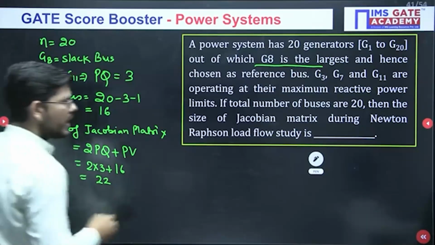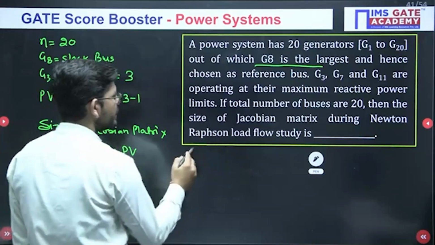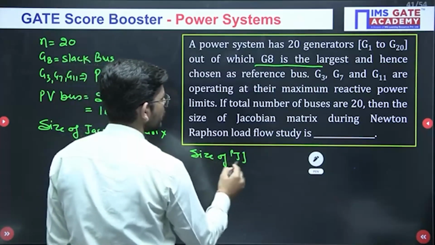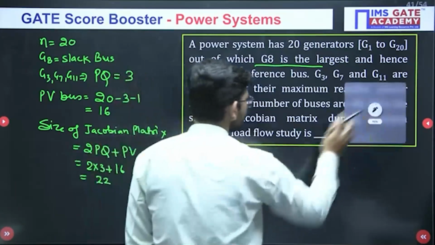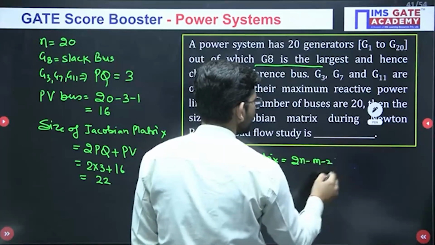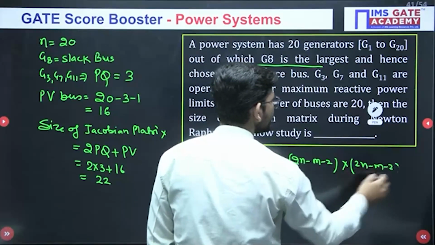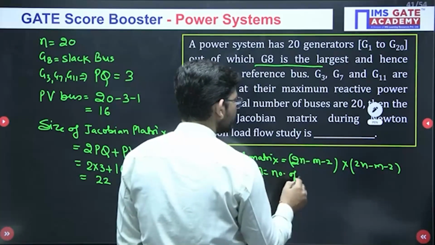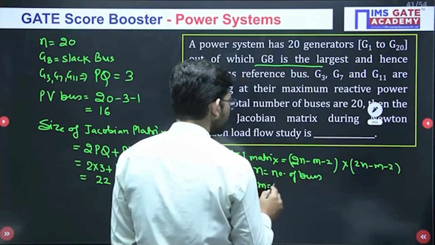The other formula is, the size of the J matrix equals (2n minus m minus 2) into (2n minus m minus 2). What is n? Total number of buses. What is m?